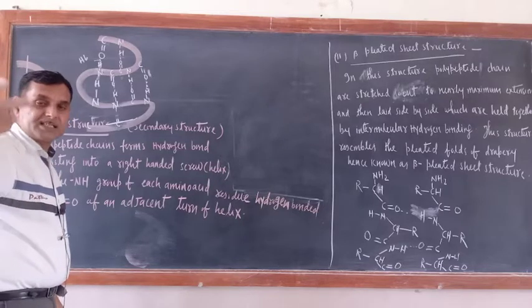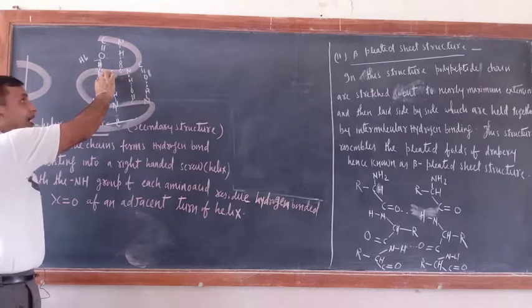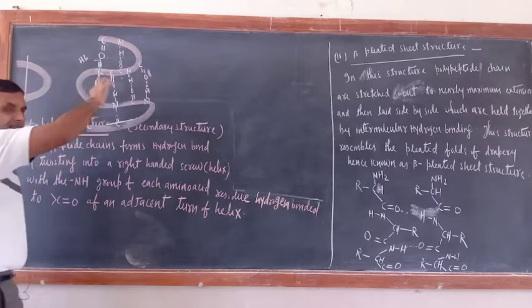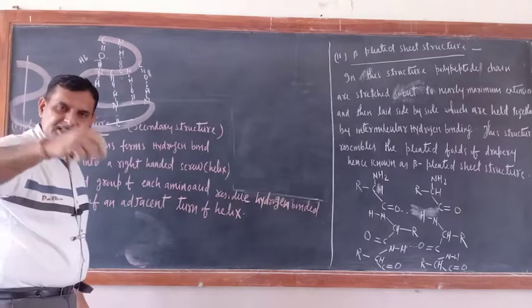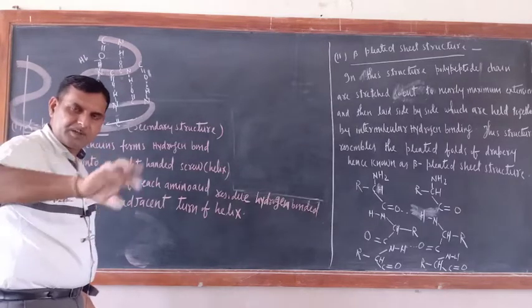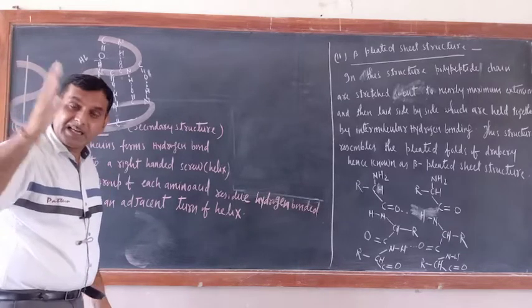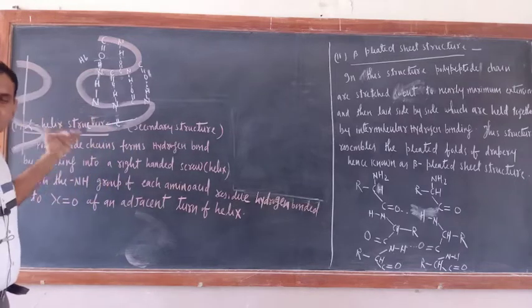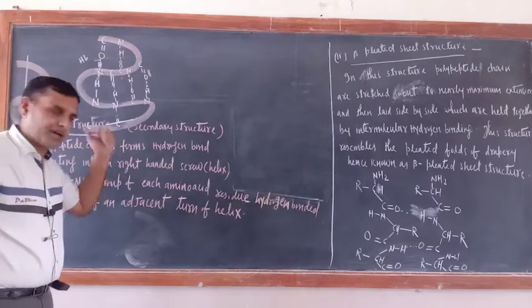They will form the hydrogen bonding with the opposite residue. What is the opposite residue of CO? NH. CO is present in this turn, and NH is present in another turn. So there is hydrogen bonding between the CO residue of one amino acid and the NH residue of another amino acid present in the adjacent turn, resulting in helical structure. This is the alpha helix structure, the secondary structure of protein.